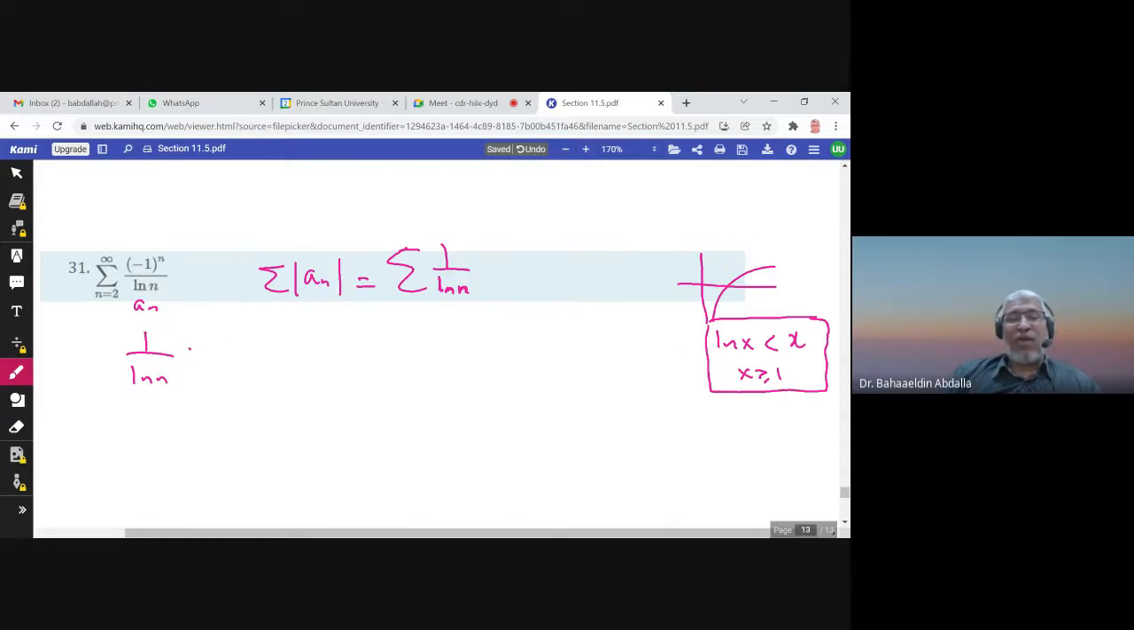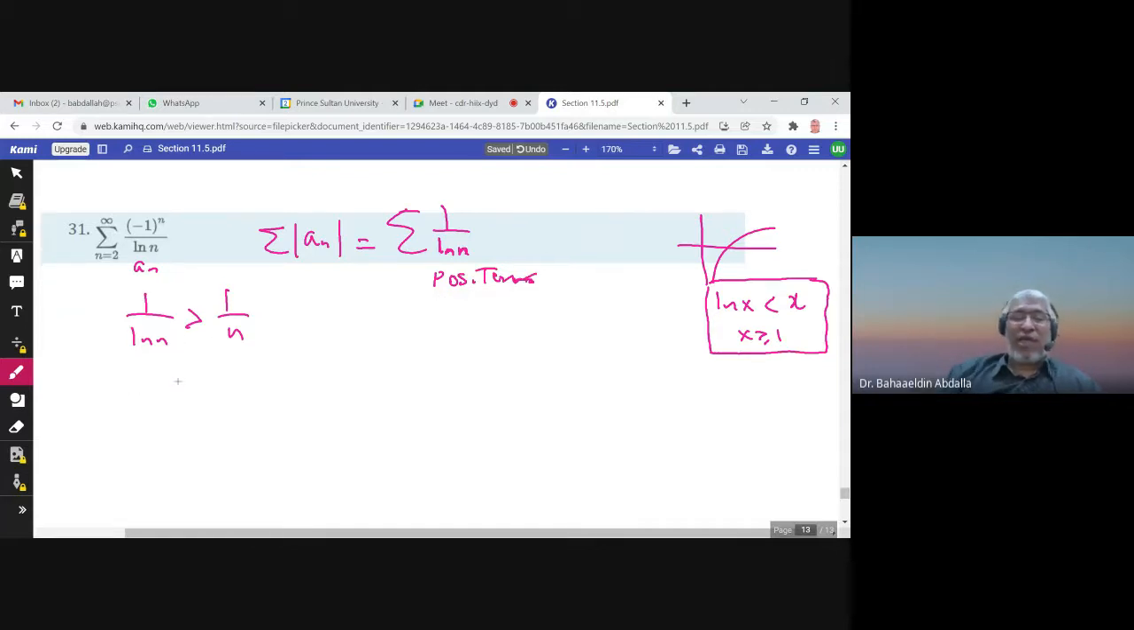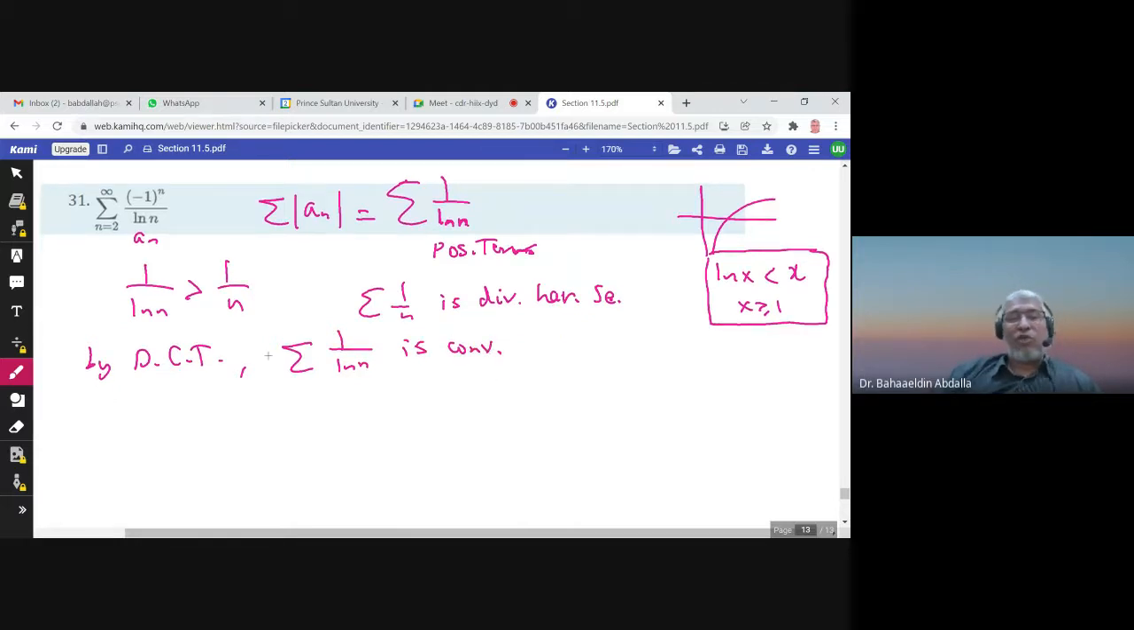So 1 over ln n would be greater than 1 over n. Notice that now I have positive terms. And 1 over ln n is greater than 1 over n, and summation 1 over n is the divergent harmonic series. So by direct comparison test, summation 1 over ln n is convergent. So summation absolute value of an is convergent. So summation an is absolutely convergent.